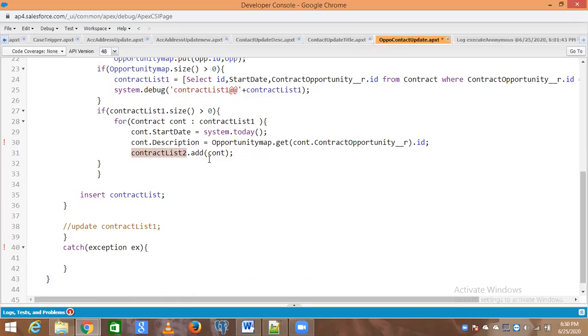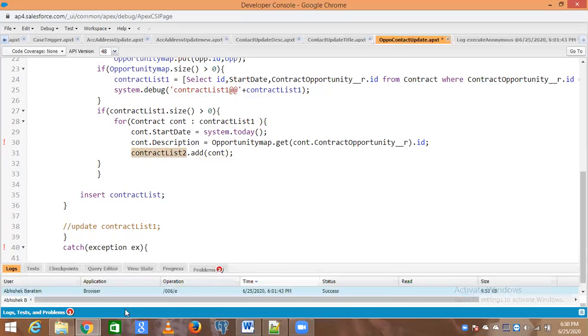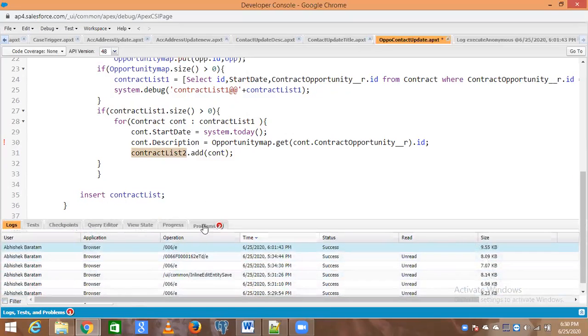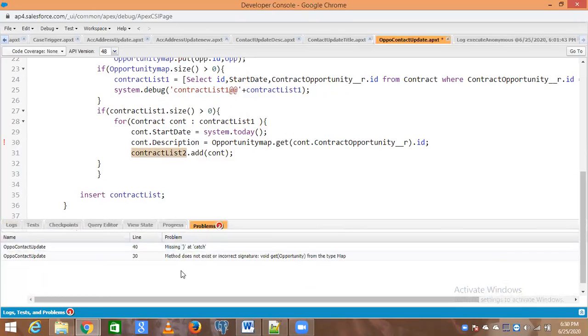Okay. But here we are getting some issue. What error are we getting? At line 30, opportunity map dot get from the map does not exist or signature.